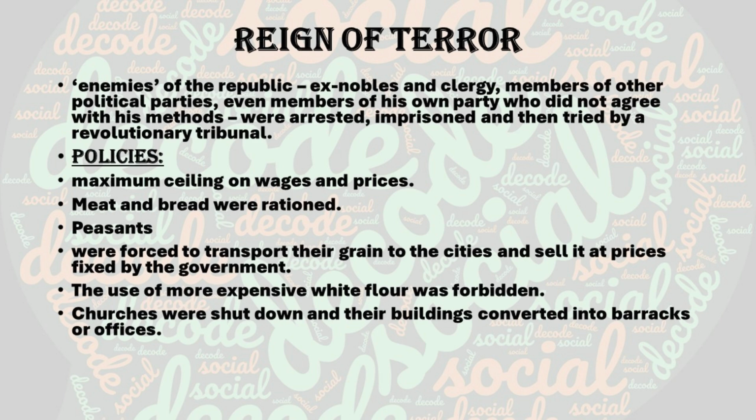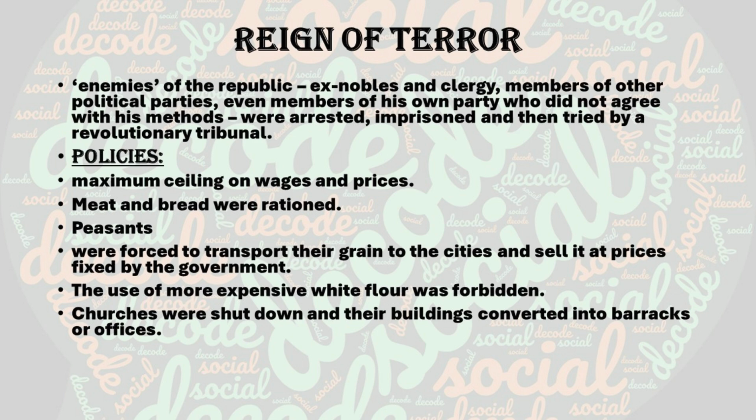Why? What is the reason? The reason was that if they didn't follow the policy of Maximilian, they would be executed. Anyone suspected of opposing the revolution, even by words, was guillotined. It might be nobles, clergy, or farmers. Before that, they had done the revolution, but now they were not ready to listen to Robespierre.